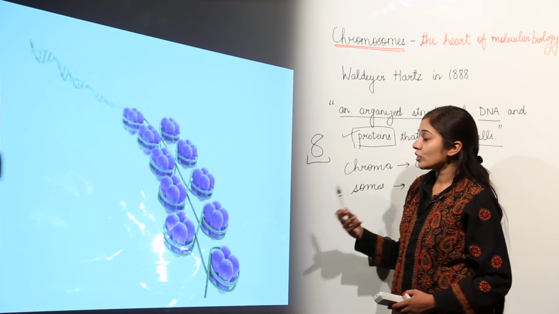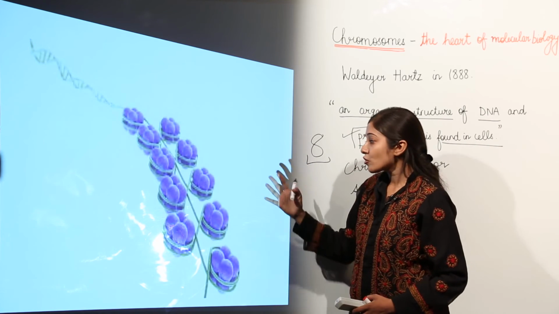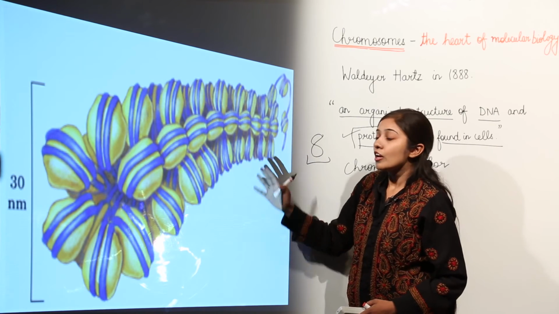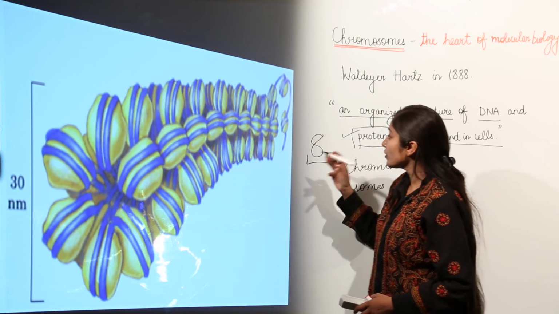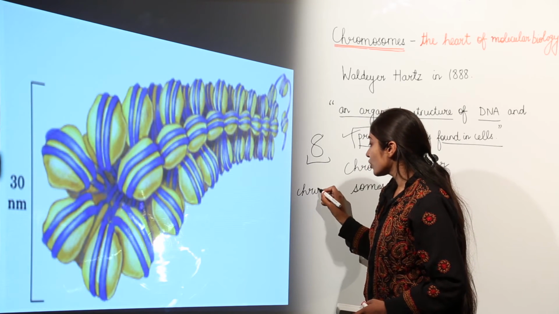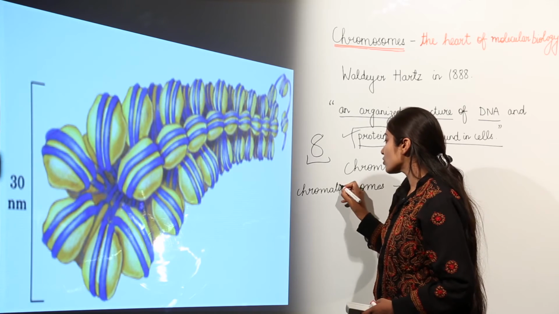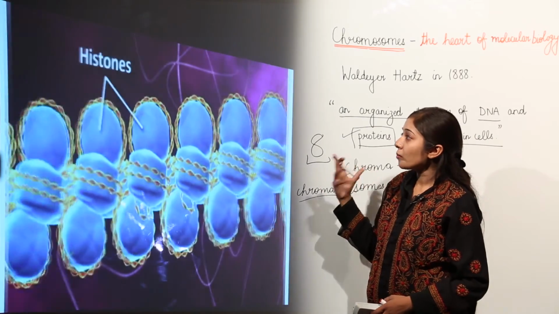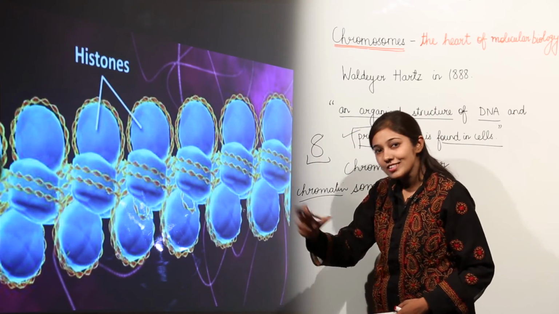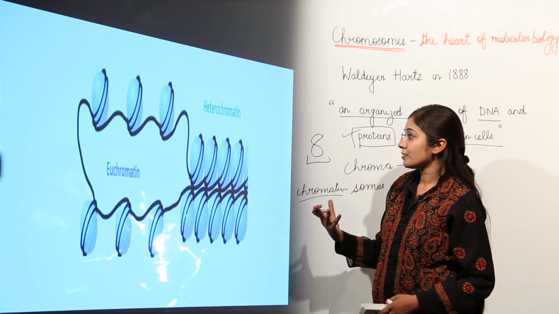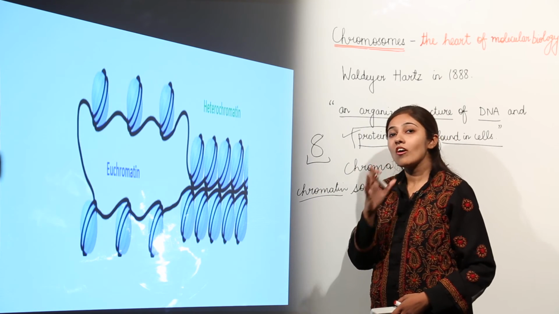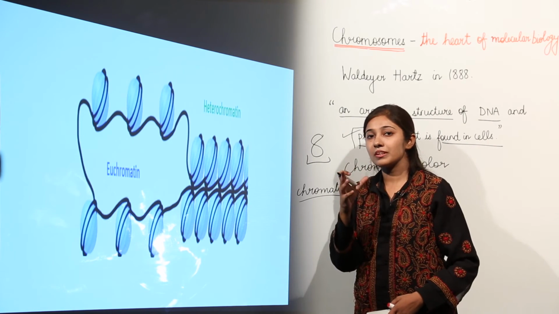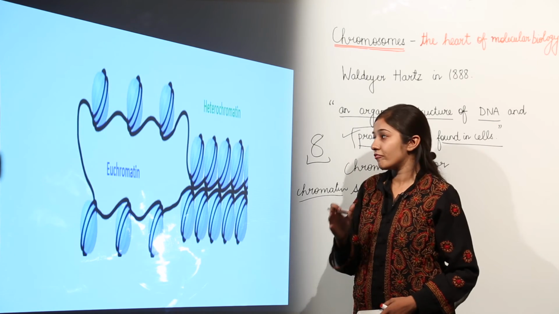After the formation of nucleosome, there is more coiling. It coils again and then supercoils and forms a structure which we call chromatin. So when the nucleosome coils and supercoils, it forms chromatin. And then these chromatins arrange and condense further. After their condensation, they form the structure that we call a chromosome, which is visible in the prophase stage of cell division. They are not visible in the interphase, but they are visible in the prophase stage.